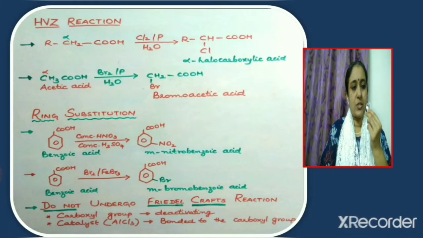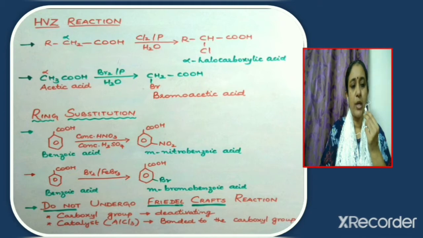Now consider the next reaction, that is HVZ reaction. It is Hell-Volhard-Zelensky reaction. In this reaction, the alpha hydrogen atoms of a carboxylic acid can be replaced either by chlorine or by bromine. So in this reaction, the acid is made to react either with chlorine in the presence of red phosphorus or bromine in the presence of red phosphorus.